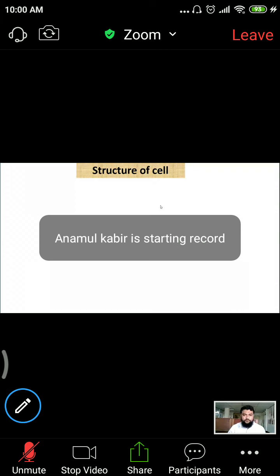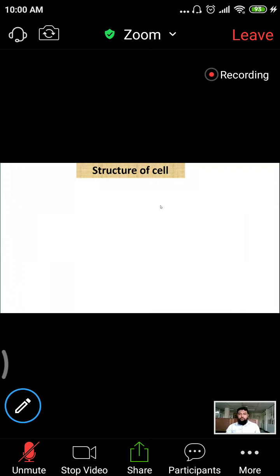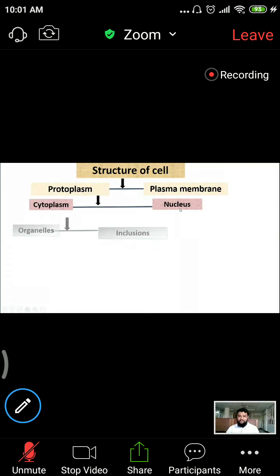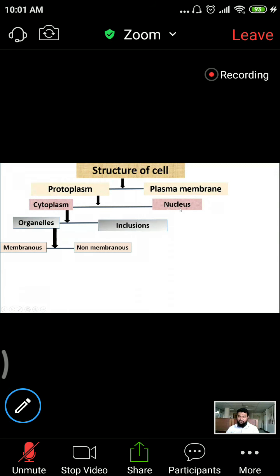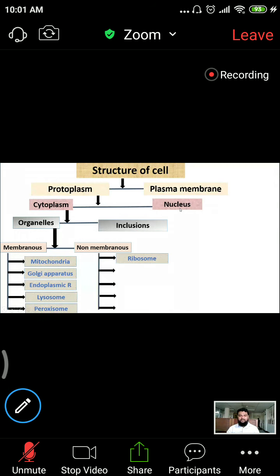Now let's proceed. So what is the structure of the cell? The structure of the cell starts in this manner: protoplasm and plasma membrane, cytoplasm and nucleus. Again, cytoplasm: organelles and inclusions. Organelles are of membranous and non-membranous types, and non-membranous ones, I think you know this. So practice it, and practice it. Ribosome, centriole, microtubule, microfilaments, and intermediate filaments.